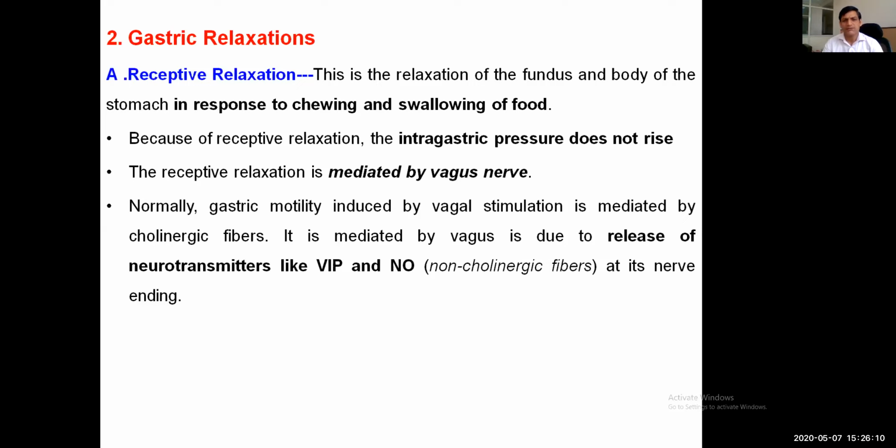Because of the receptive relaxation, intragastric pressure does not rise even after the food is received. Receptive relaxation is mainly mediated by the vagus nerve.